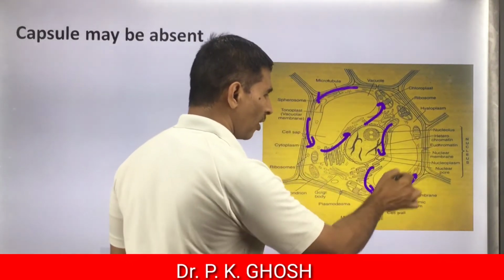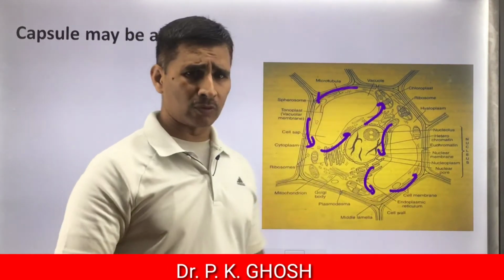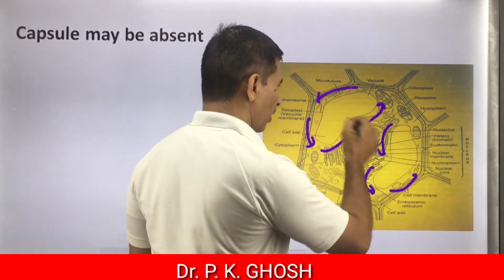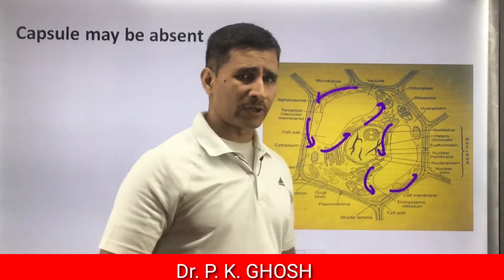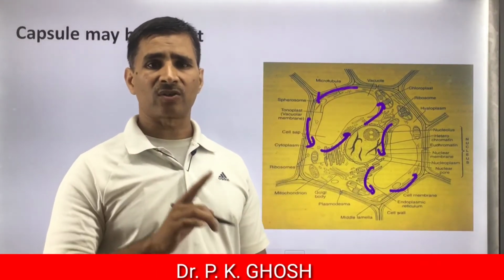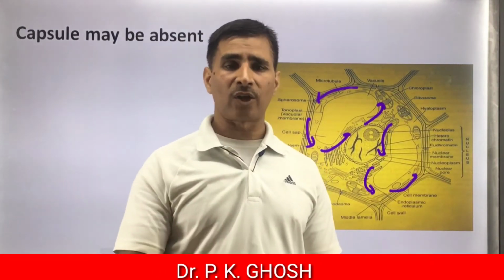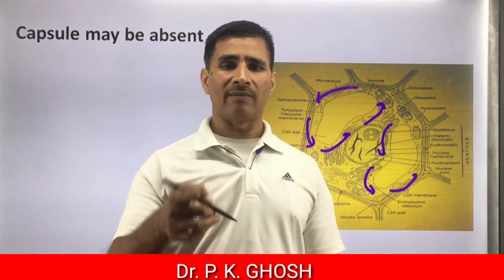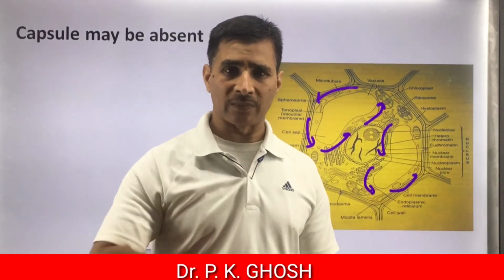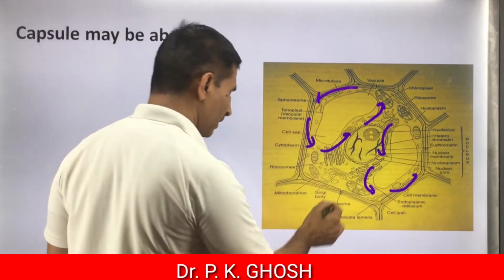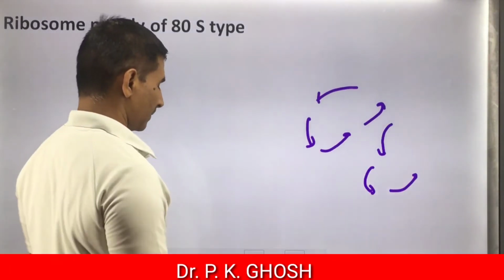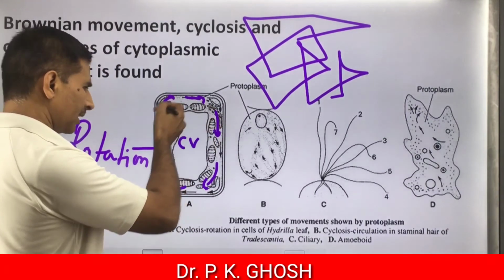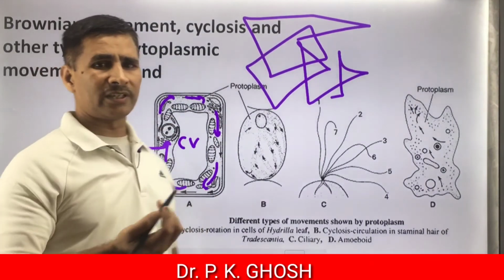Again, if the direction of movement of cytoplasm around all the vacuoles found in a single cell, whether it is 2 or 3 or 4, many, is similar, then it is called rotation, whether it belongs to anti-clockwise or clockwise. All the vacuoles have a similar type of rotatory cytoplasm. Like this, this is anti-clockwise. If it is like this, anti-clockwise or clockwise, it is rotation.